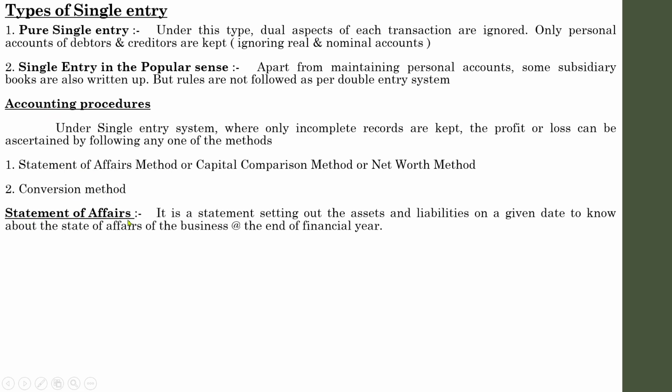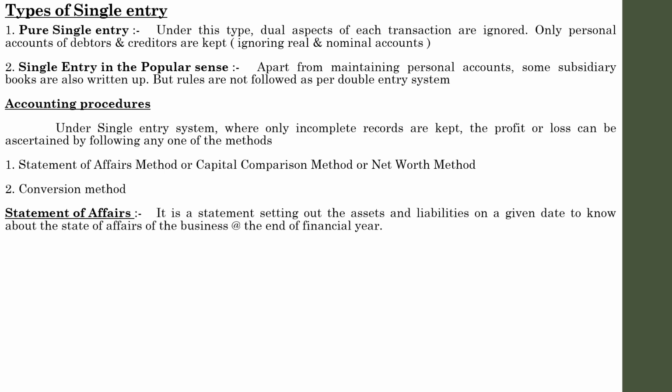Under the statement of affairs method also there are two statements. One is the statement of affairs itself, and the second one is the statement of profit and loss. We will discuss in detail about the statement of affairs and the statement of profit and loss with the statement and a practical case. So what is meant by statement of affairs? The single entry trader or businessman desires to know the state of the affairs of his business, whether his business is earning profit or loss. So he needs to know the position or situation of the business at the end of a financial year.